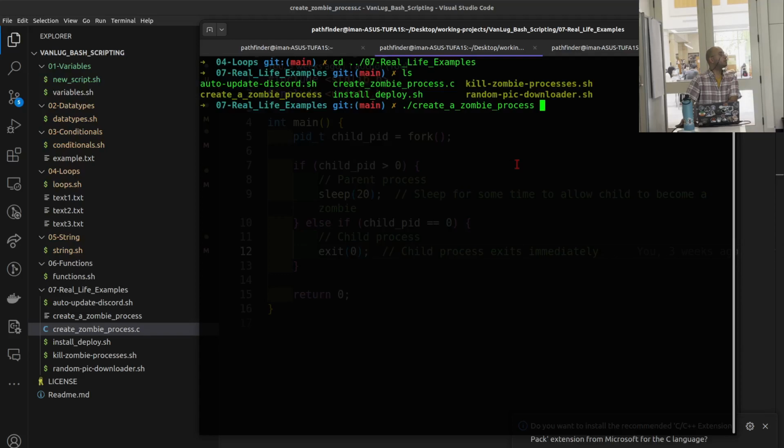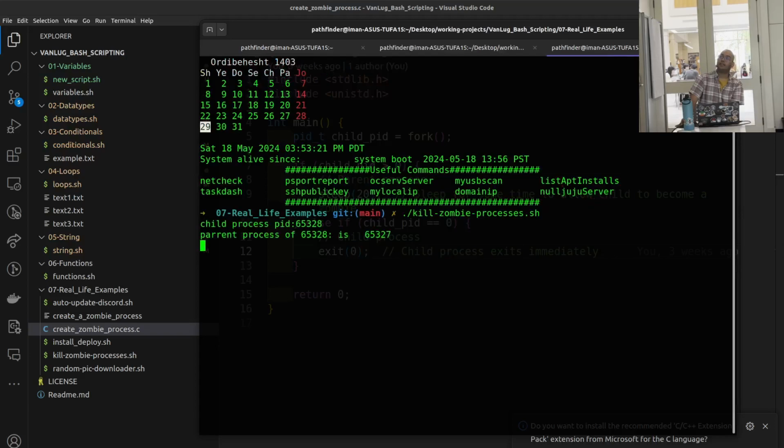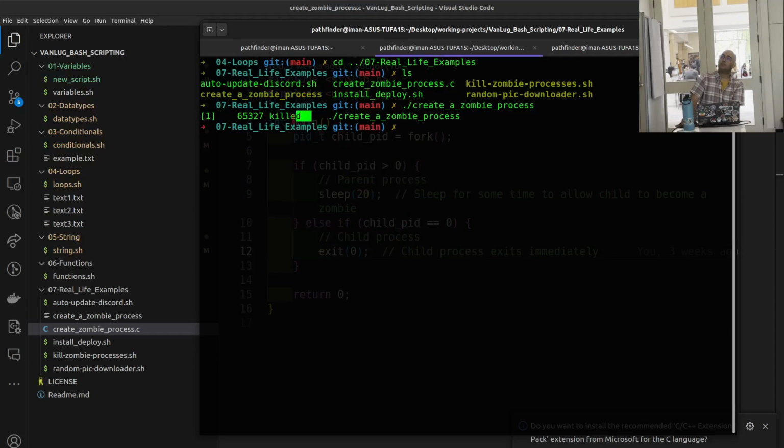Let's show for people the zombie, ps -df, or top. It's going to print out the ID, and it says killed. So don't worry, I'm going to create it. The 20 seconds started. All right, and I'm going to come here and kill it. It prints out the child, and if you come back here, it says killed.